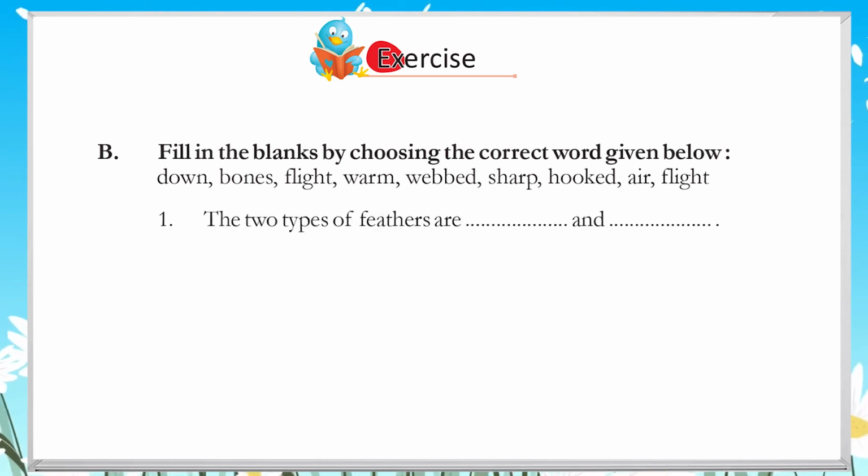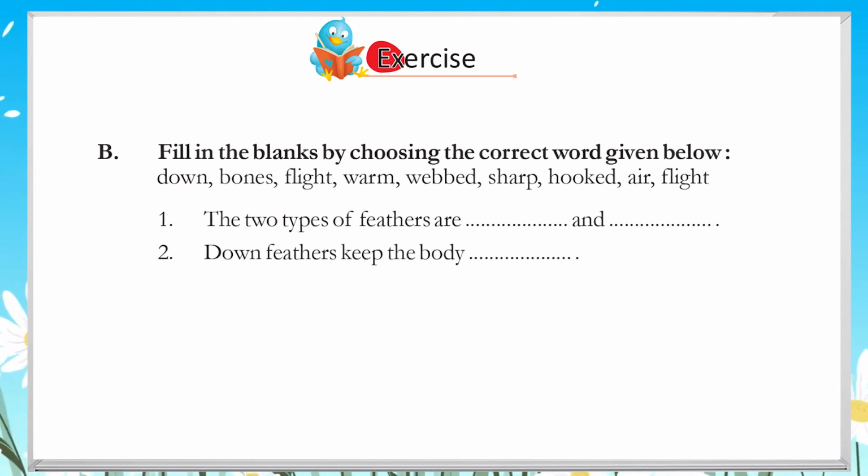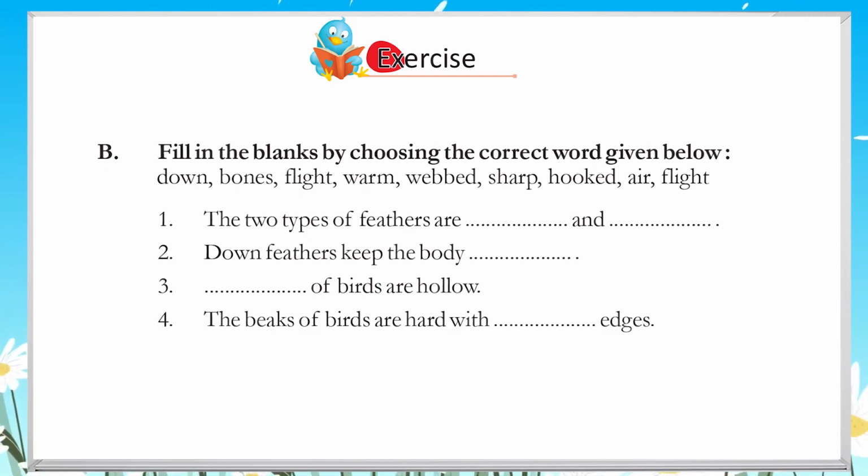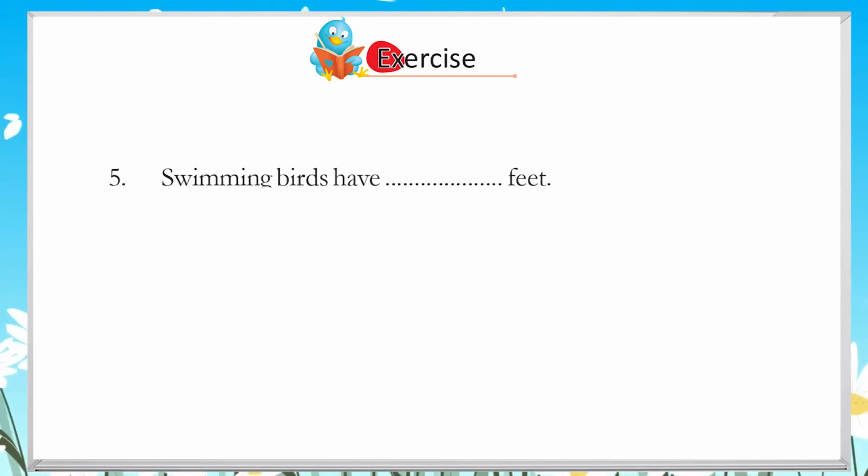1. The 2 types of feathers are and. 2. Down feathers keep the body. 3. Of birds are hollow. 4. The beaks of birds are hard with edges. 5.